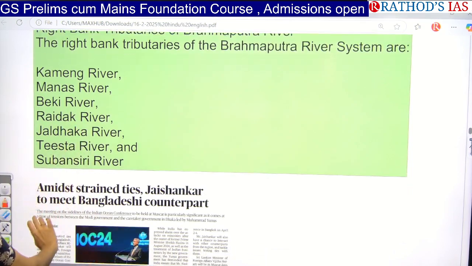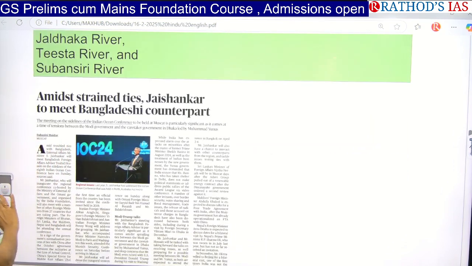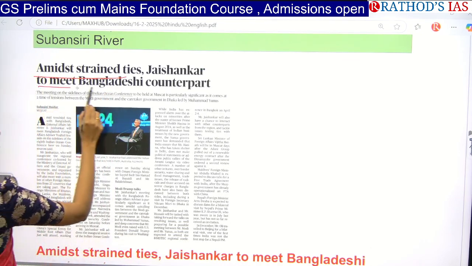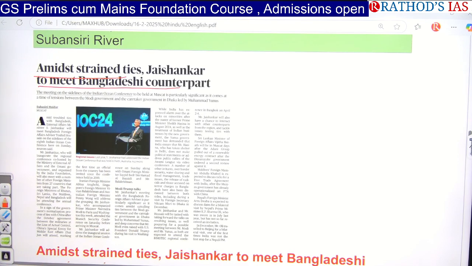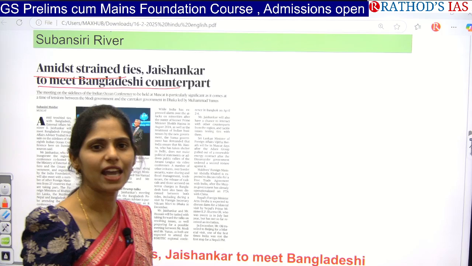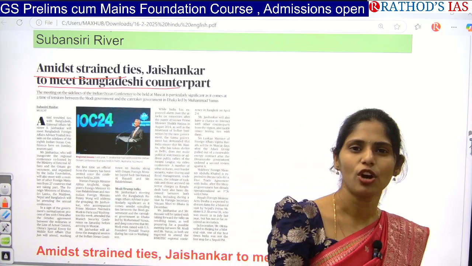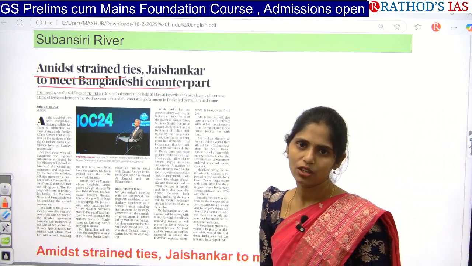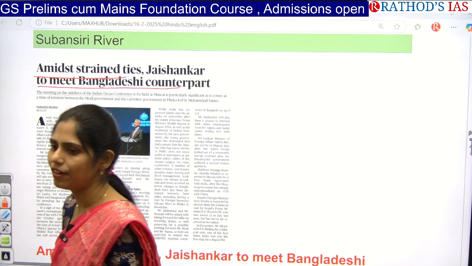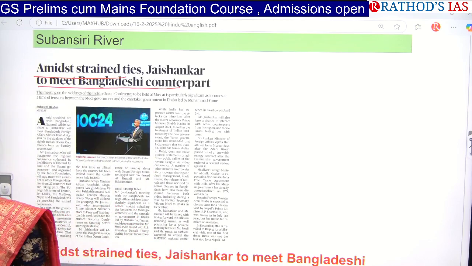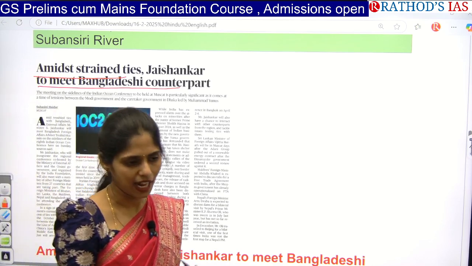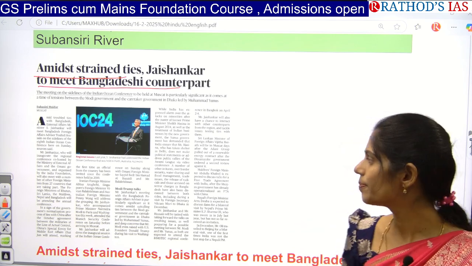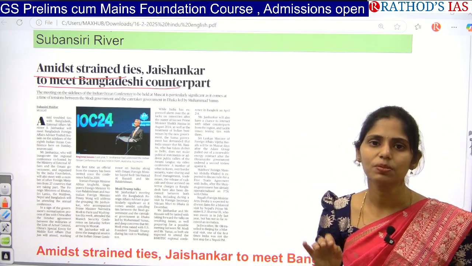Okay, now let us see the next article. Title says: Admit strained ties, Jaishankar to meet Bangladeshi counterpart. So actually you know that something is happening in Bangladesh. It is not in the favor of India, right? So Sheikh Hasina, former prime minister of Bangladesh, she fled away. She came outside of Bangladesh just to save her life. And now an interim government is formed under whom? Yunus. So we are not having good relations with Bangladesh.